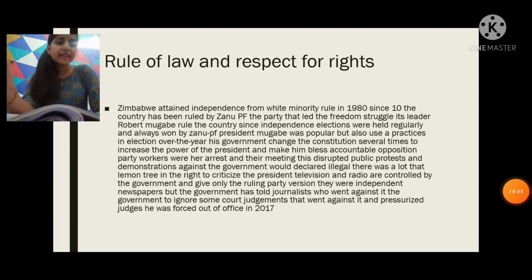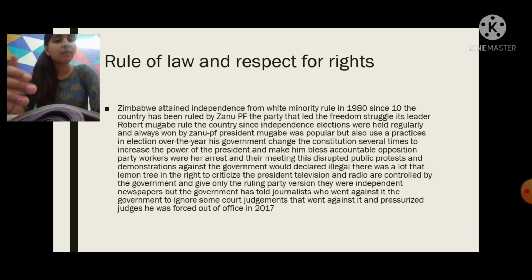Okay, so in this we are going to learn about Zimbabwe. Zimbabwe got independence from the whites in 1980. Since it got independence, a party named ZANU PF has been ruling. That party also led the freedom struggle for the country, and its ruler is Robert Mugabe.